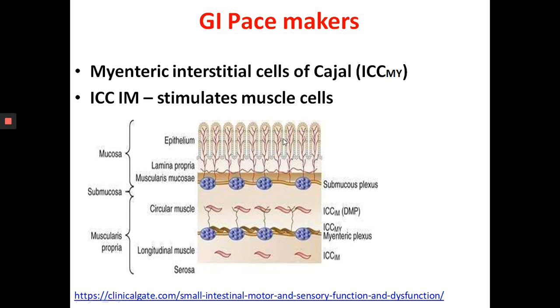the wall in the stomach as well as intestine. Then lamina propria, then muscularis mucosa. So there the submucosal plexus is there. Immersed in the circular muscles, you can see these interstitial cells of Cajal. And also in the myenteric plexus, we can see another set of interstitial cells of Cajal, that is ICC-MY, that is in the myenteric plexus. This is ICC-IM, that is the intramuscular. They act as pacemakers.